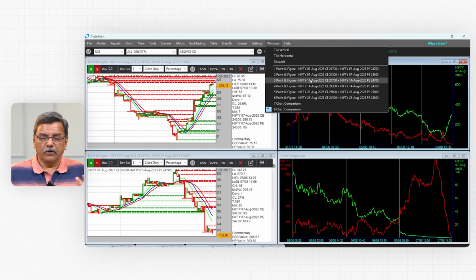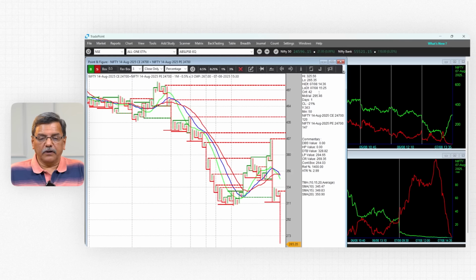So I have shown both the 24,700 straddle and how the constituents behaved, and the 24,300 straddle and how the individual constituents behaved. But of course, in the morning, like I said, the 24,300 straddle was weak, but the 24,300 put was only 6 rupees. So there is no point in shorting that kind of a straddle. So then what do you do? Go to the next week's expiry. If I take 14th August and plot the same charts, so this is 24,700. Of course, here the slope will be slightly lesser; the straddle of today's expiry was much steeper, upward for 24,700 or downward for 24,300.